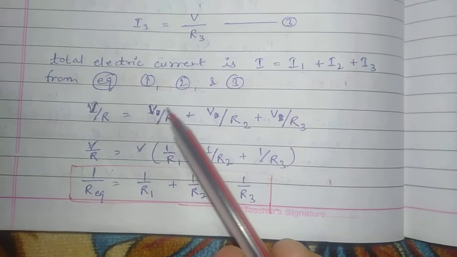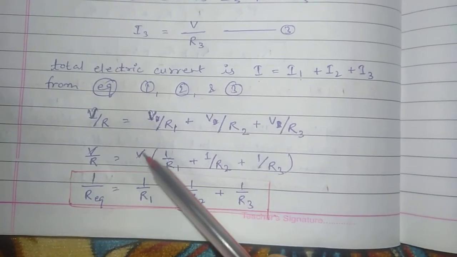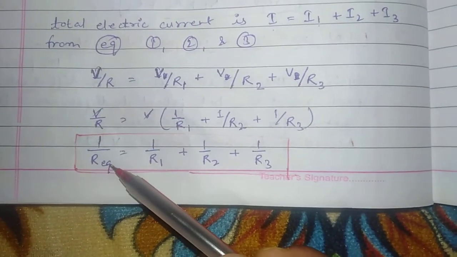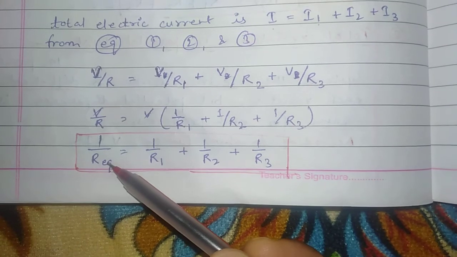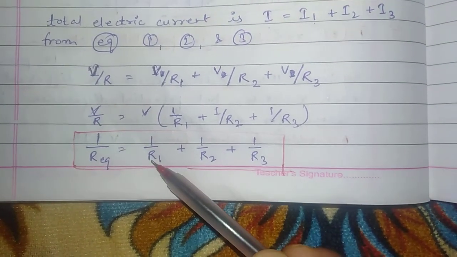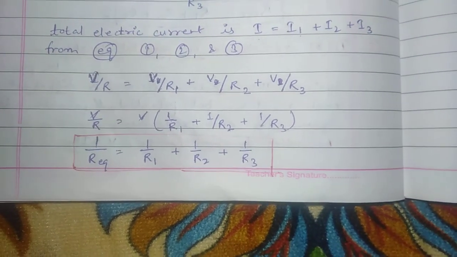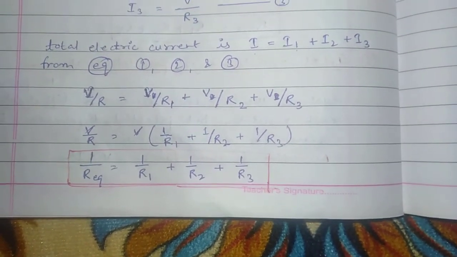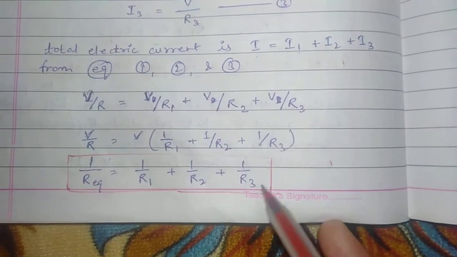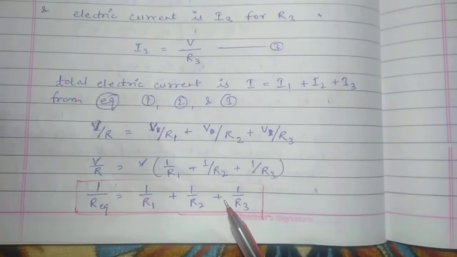V is common in these three, so we bring it out as common and cancel it out. So finally for the parallel system, we get the formula: 1 upon the total equivalent resistance is equal to 1 upon R1 plus 1 upon R2 plus 1 upon R3. If the number of resistors increases, we can add them here. So this is the formula of the parallel system.